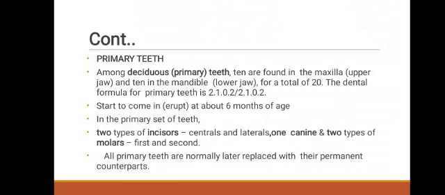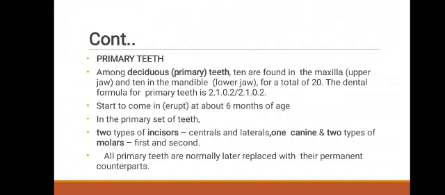Next, what are primary teeth? Among deciduous teeth, that is primary teeth, 10 are found in the maxilla, that is the upper jaw, and 10 in the mandible, that is the lower jaw, for a total of 20. The dental formula for primary teeth is 2.1.0.2 over 2.1.0.2. They start to come in at about 6 months of age.